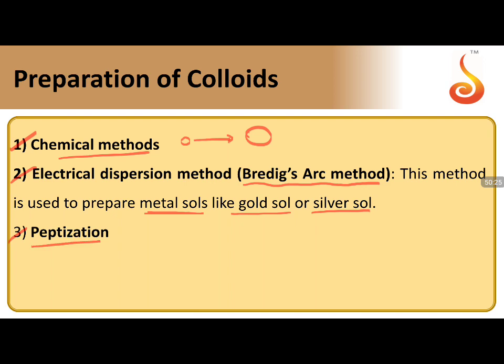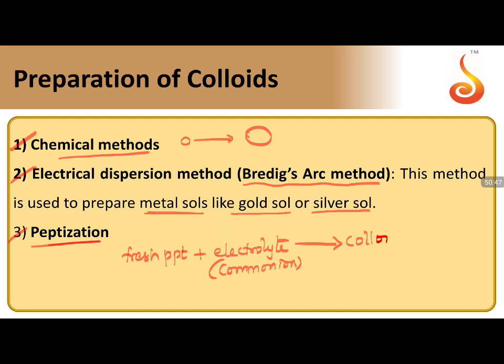Third one is the peptization process. In the peptization process, you have a fresh precipitate. You will add a suitable electrolyte having a common ion, which results in the formation of a colloidal solution.